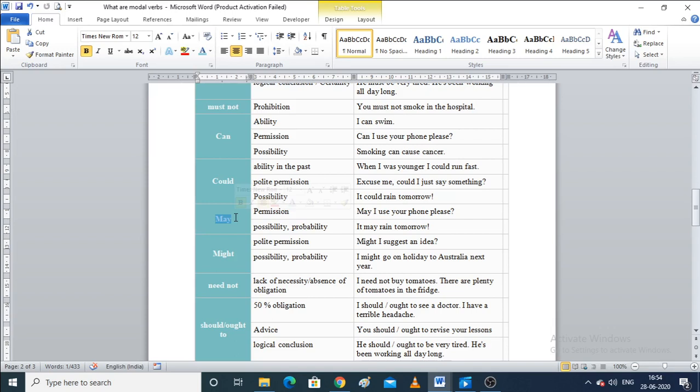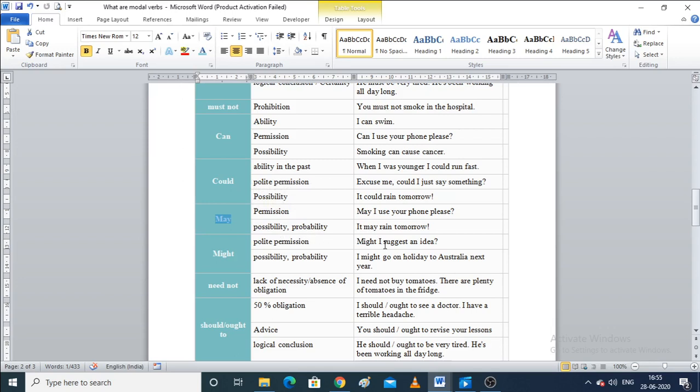Remember, we will never say, can I come in? No, we are not ordering, we are asking for polite permission, and that is the reason we use the word may. So, may I use your phone please, as somebody asking for permission. Now the second is possibility and probability. It may rain tomorrow.